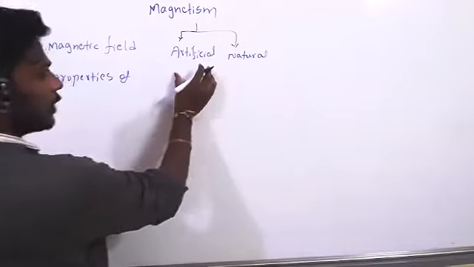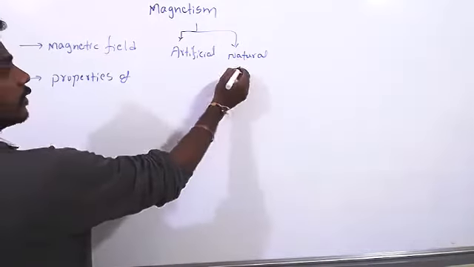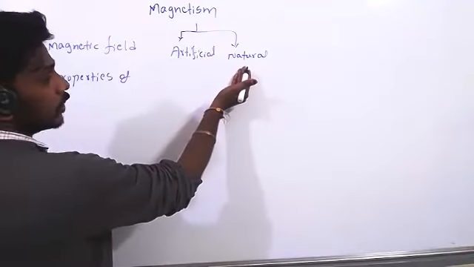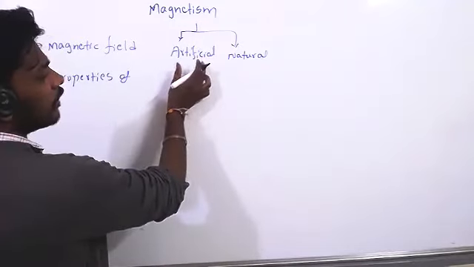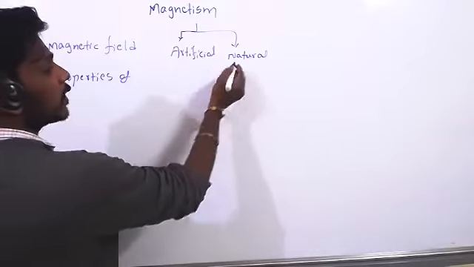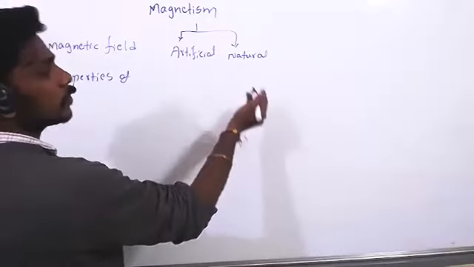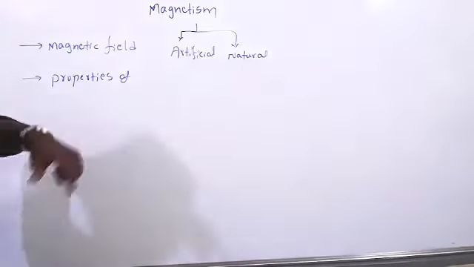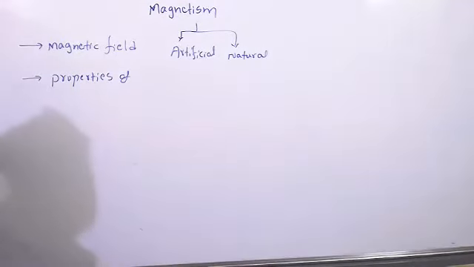Artificial magnets are more powerful than natural magnets, and artificial magnets have a specific shape, but natural magnets have no specific shape. So we mostly use artificial magnets because they have a specific shape and more power than natural magnets.